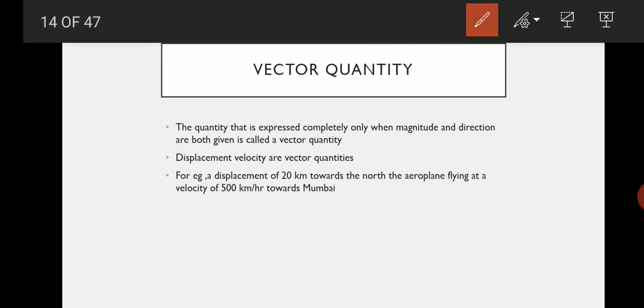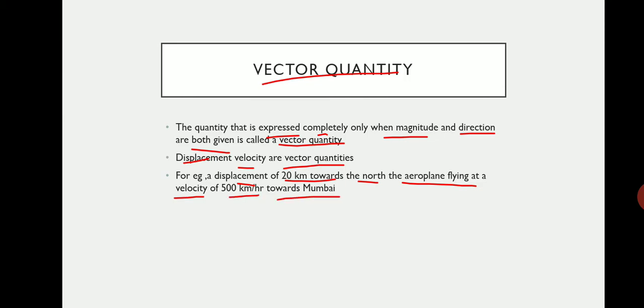Now we will see what is a vector quantity. The quantity that is expressed completely only when magnitude and direction both are given is called a vector quantity. Displacement and velocity are vector quantities. Now we will see the examples. A displacement of 20 kilometers towards the north. An aeroplane flying at a velocity of 500 km per hour towards Mumbai. These are examples of vector quantities.